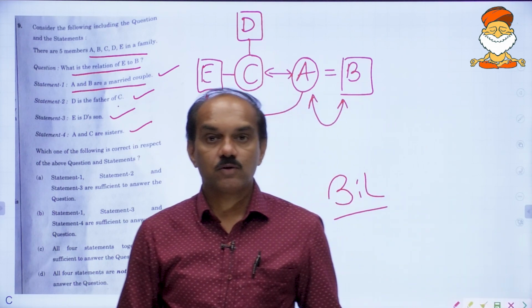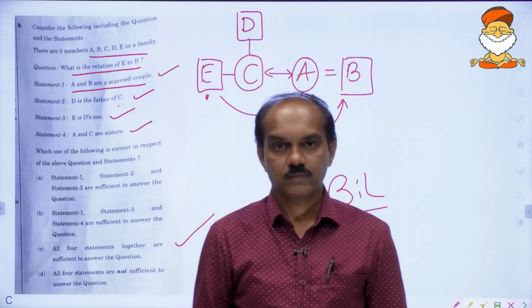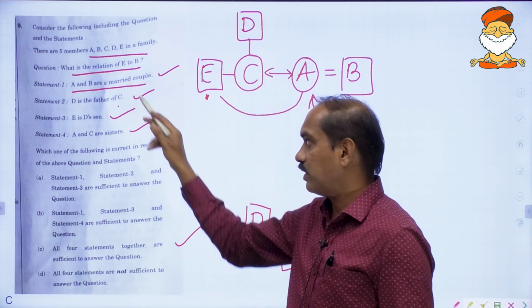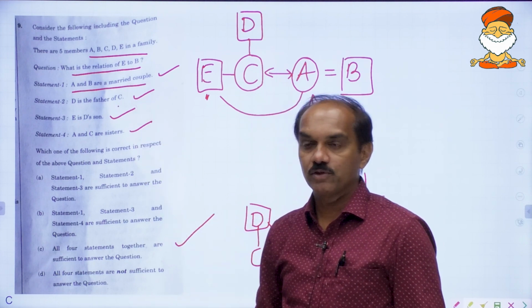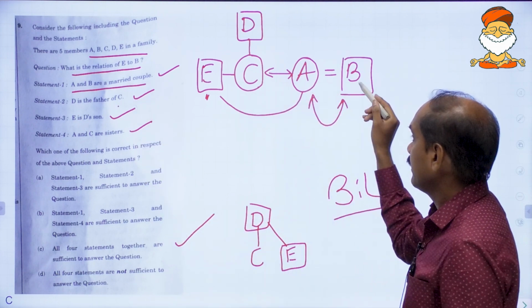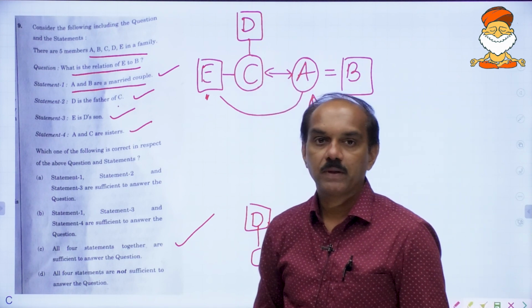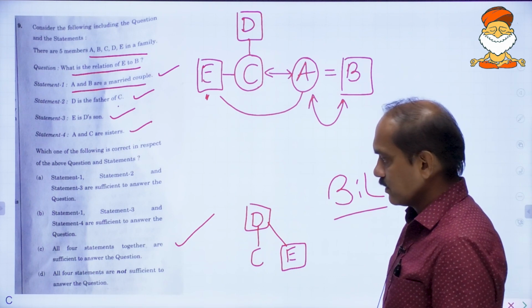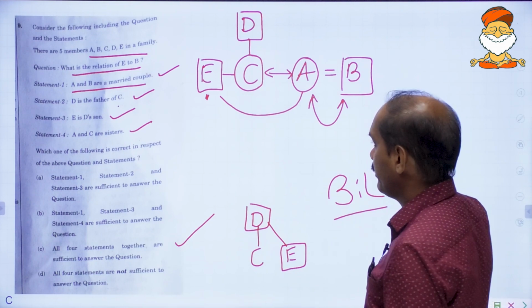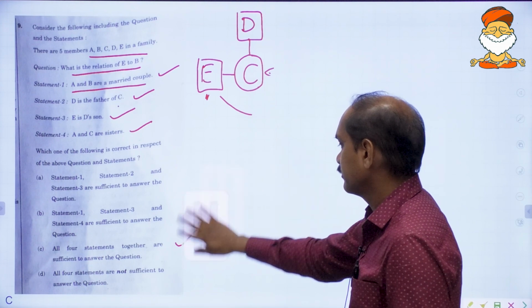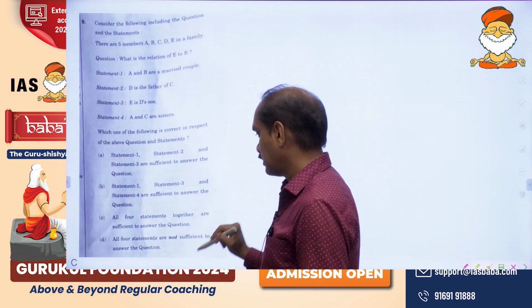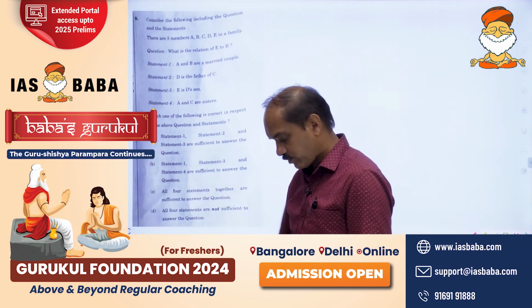It is not like you could not answer this using all these informations. You can answer the question asked, but you are supposed to use all the informations, because only then you can establish the relationship between B and E, right? So the third option, C, should be marked.